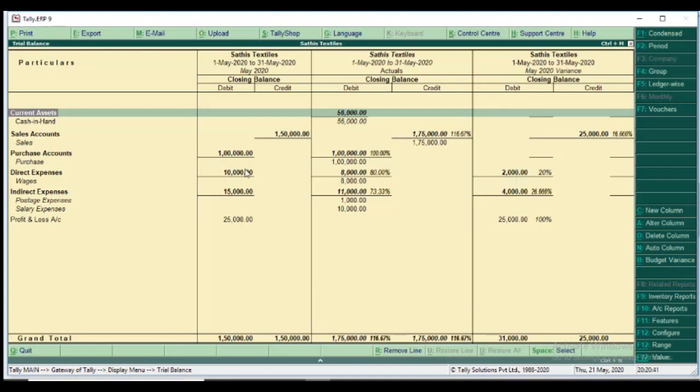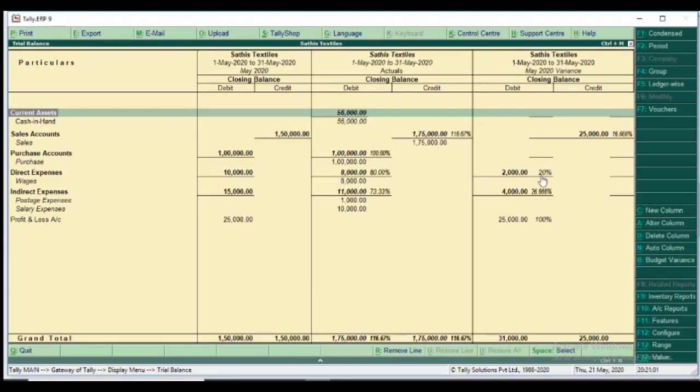And also we planned 10,000 for direct expenses, but we incurred only 8,000, so 20 percentage is a plus. If it increases by 12 percentage, minus 20 comes there.